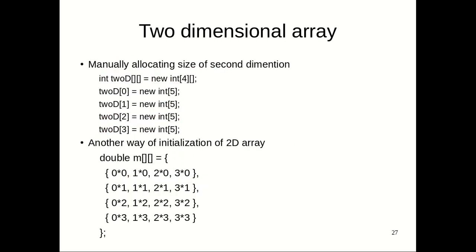And here is the example of the two-dimensional type. We can manually create the dimensions. That's why I told you that it's an array of arrays, so you can dynamically vary the size of each array. Here I am showing an example; it's the same as before, but you can vary the size. In the second dimension you can manually allocate the memory also. Here is an example.